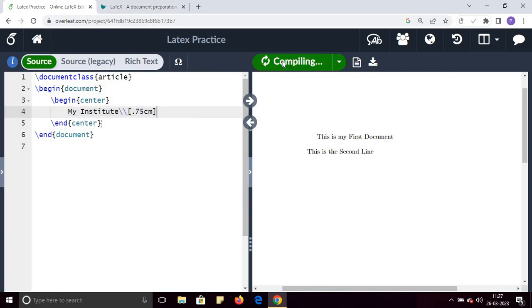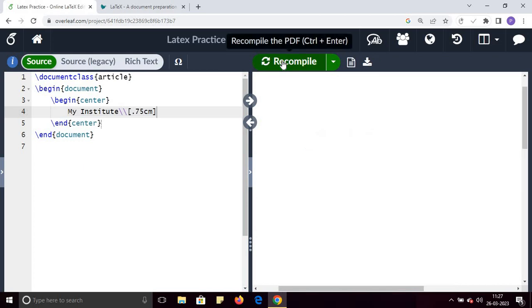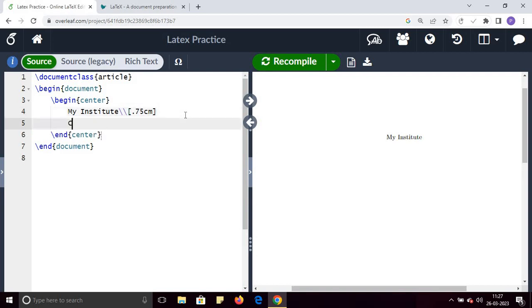If you click on recompile, my institute is in the center. Suppose here you write certificate, and recompile again. You can see my institute and then certificate in the center.